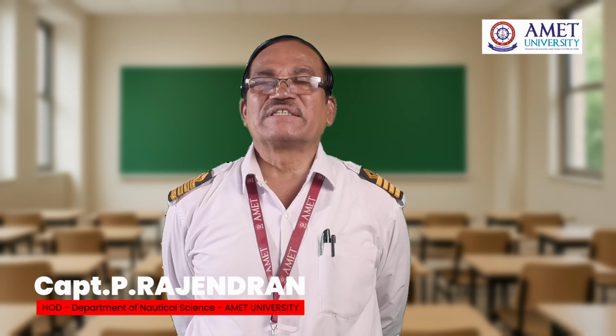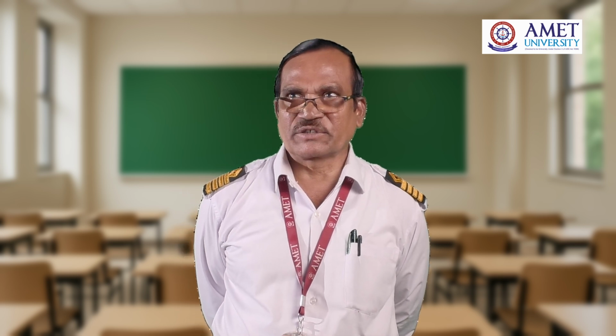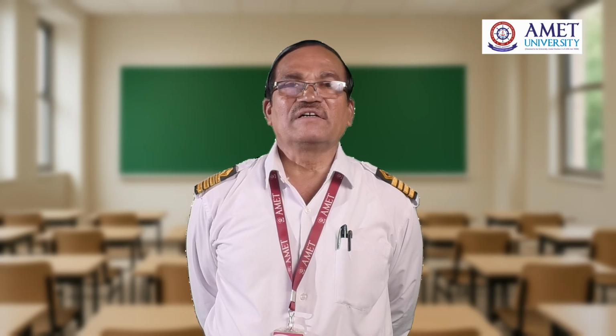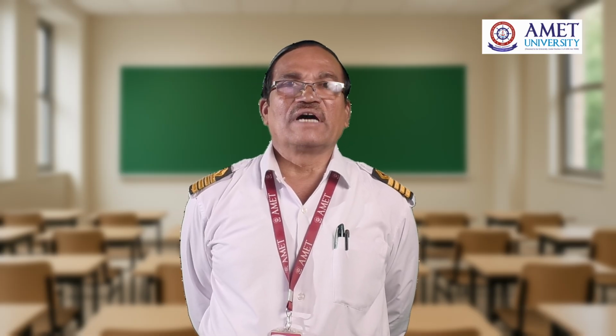Today I am going to discuss the atmospheric pressure system. What is the atmospheric pressure system? You all know what pressure is. The Earth is about 4.3 billion years old, and the atmosphere started somewhere around 2.8 billion years ago. So we have an atmosphere around the Earth. You all know the atmosphere has 5 layers.